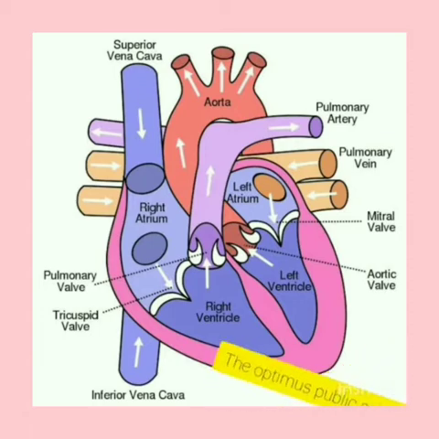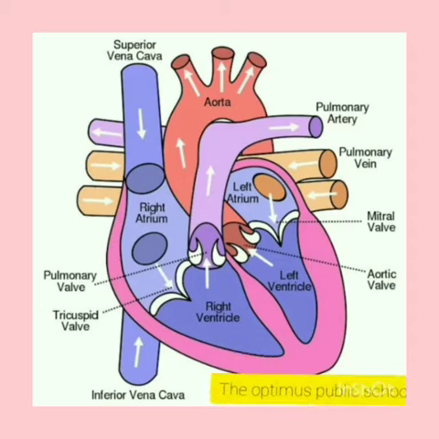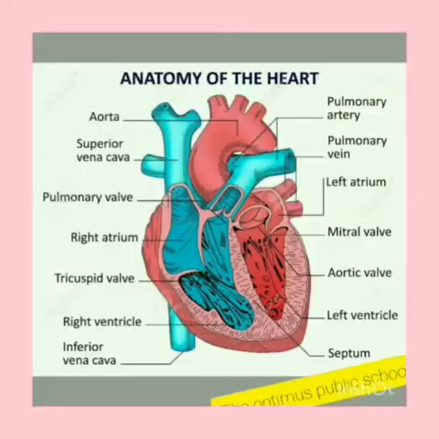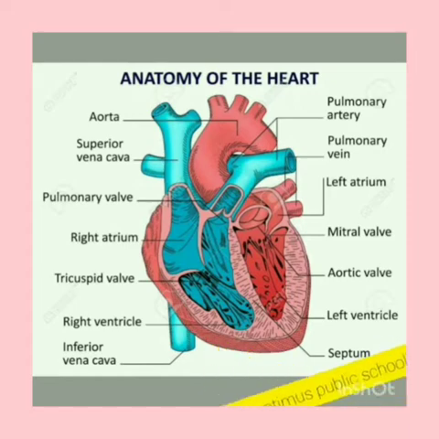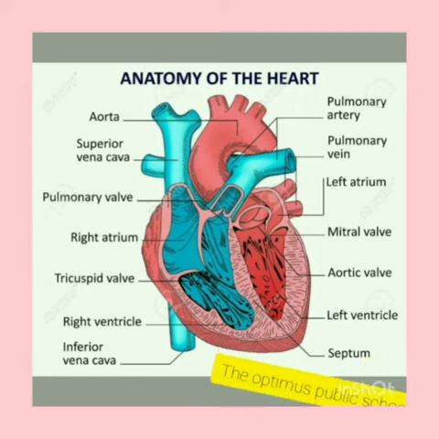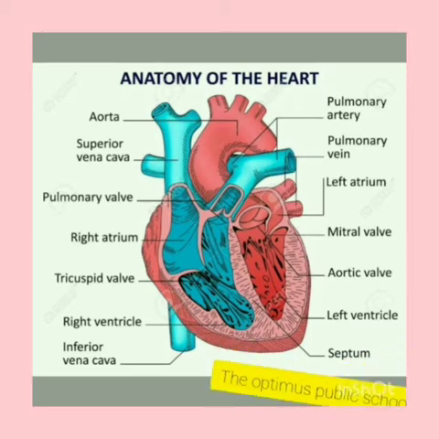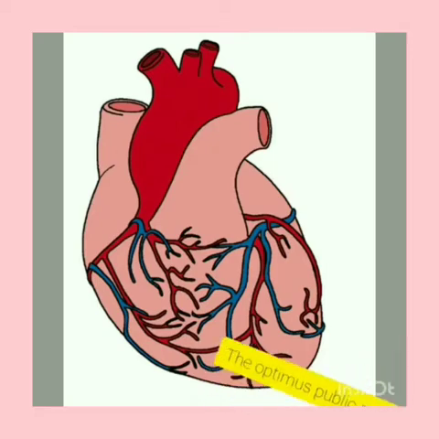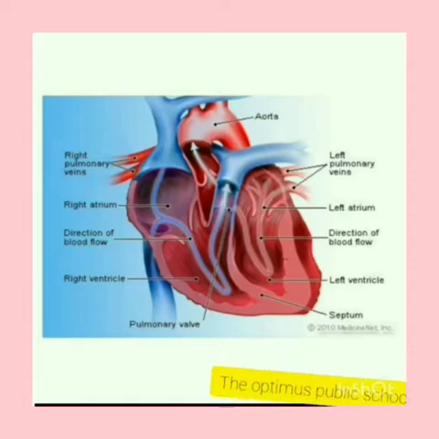Our heart makes a sound, namely lub-dub, and normally our heart beats 72 times in a minute. When we do some physical exercise or when we are in stress, it may increase, but the normal heartbeat, that is the pulse rate, is 72 times per minute. This pulse can be felt at our wrist, which proves that the blood flows throughout the body through the blood vessels.